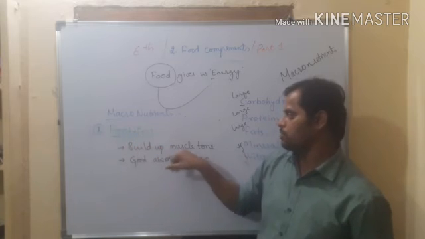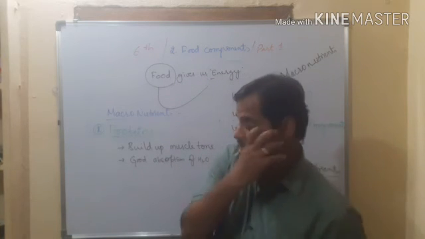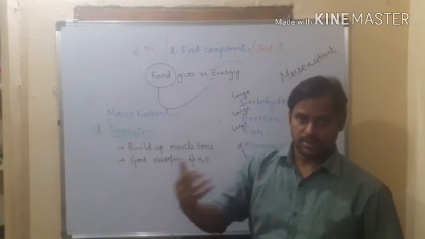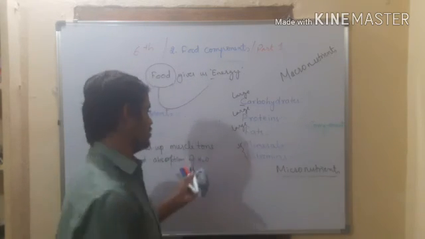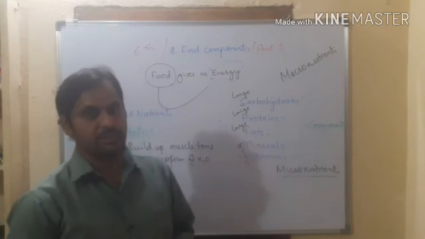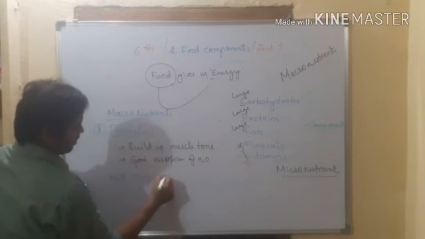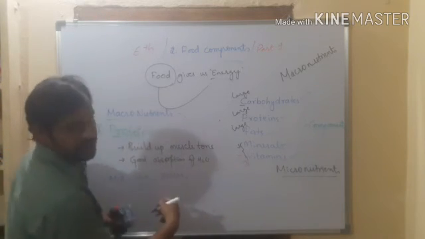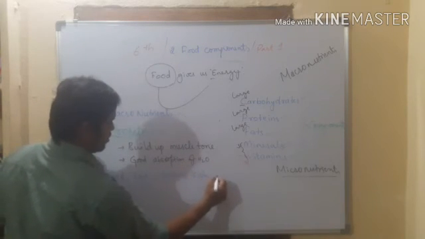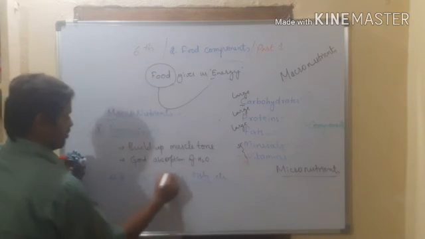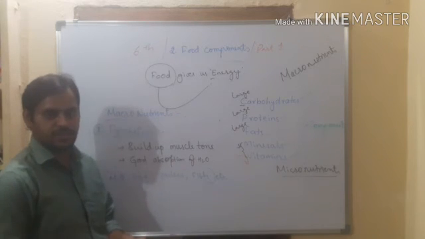Right? Why do we eat protein? To build up our muscle tone. To get strong muscle, we need proteins, and the proteins are given by both plants as well as animals. So what kind of food contains proteins? Very good. Milk, egg, particularly pulses, and fish, etc. Protein is very rich in milk, egg, pulses, and fish.